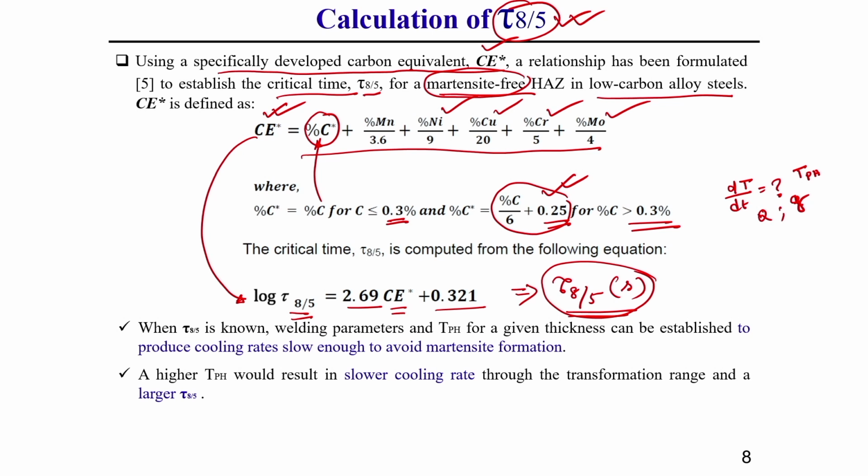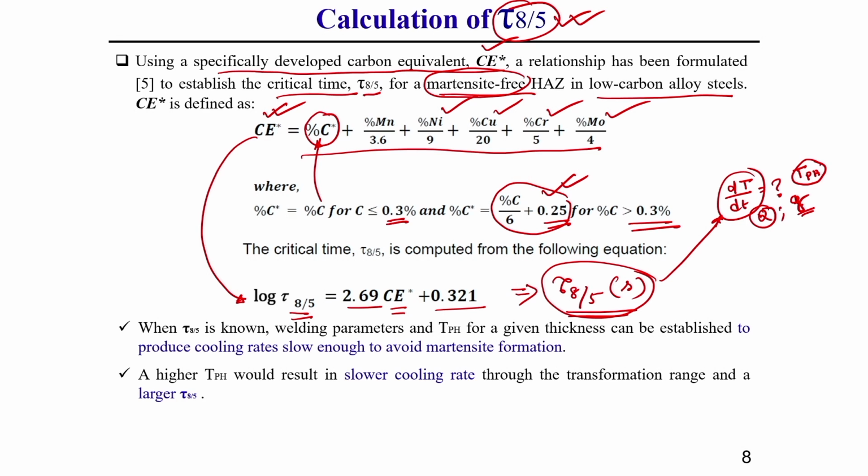So, what happens for a particular thickness of plate, if you calculate this cooling rate based on this tau 8 by 5, then you can decide what should be your preheating temperature, what should be your welding parameters, that you can easily estimate. What I am telling, understand, because based on those relationships which I have discussed in detail in the previous lecture.